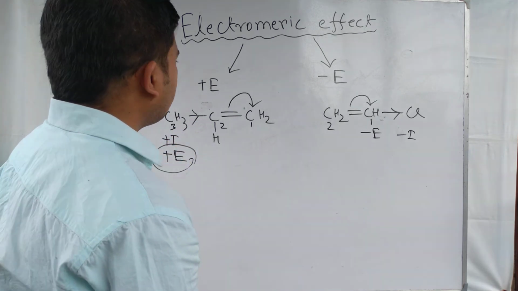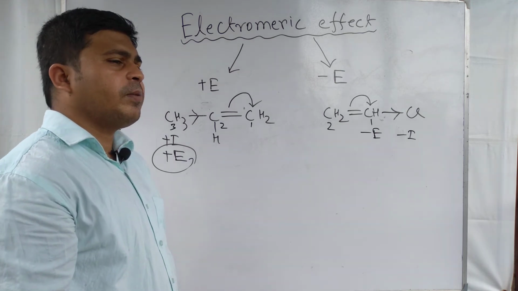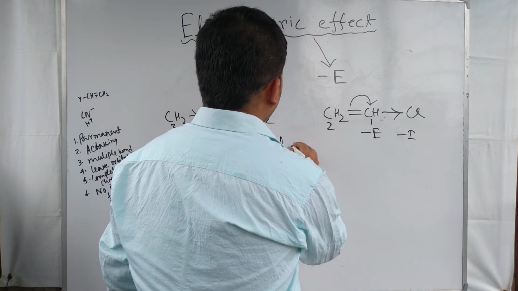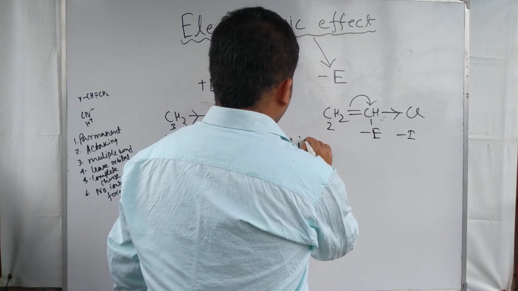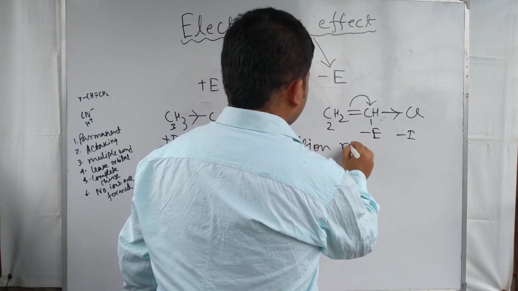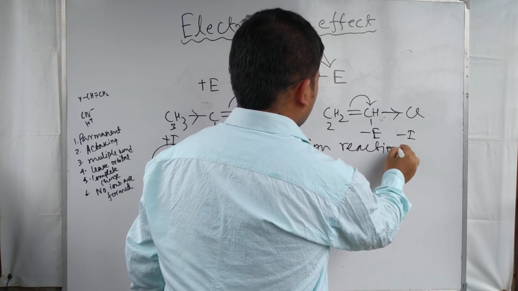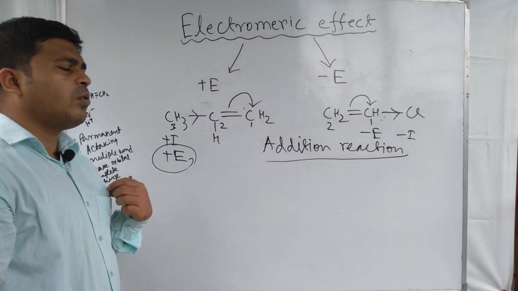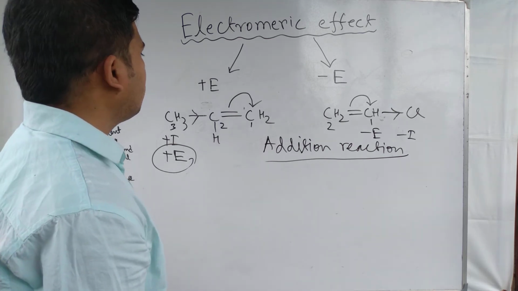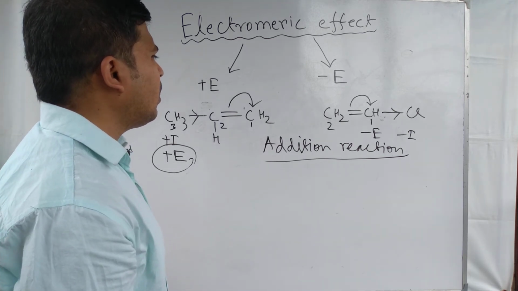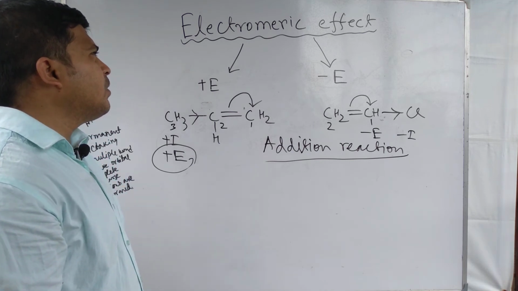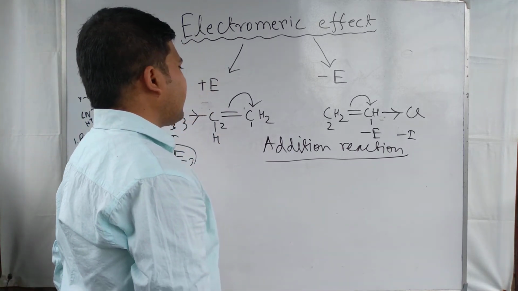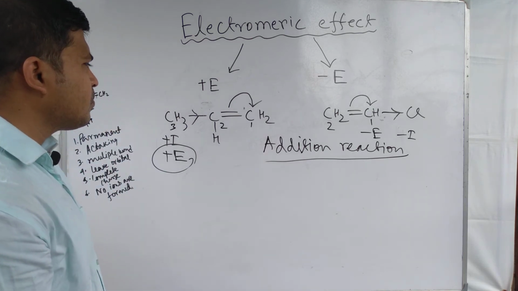So these are the examples of the electromagnetic effect. It is very important to find the position of addition reaction. The position of addition of nucleophile and electrophile can easily be determined using the electromagnetic effect, and it is used to explain different facts in organic chemistry.